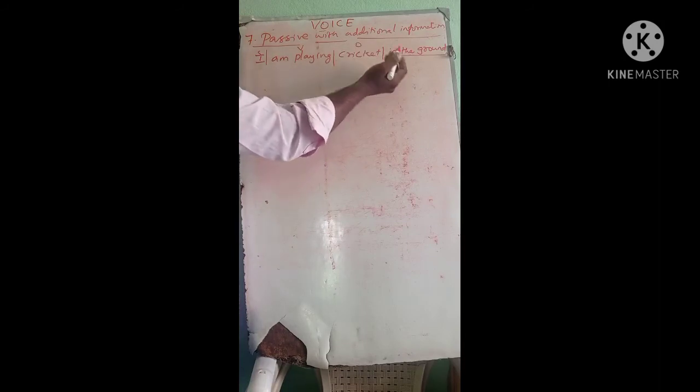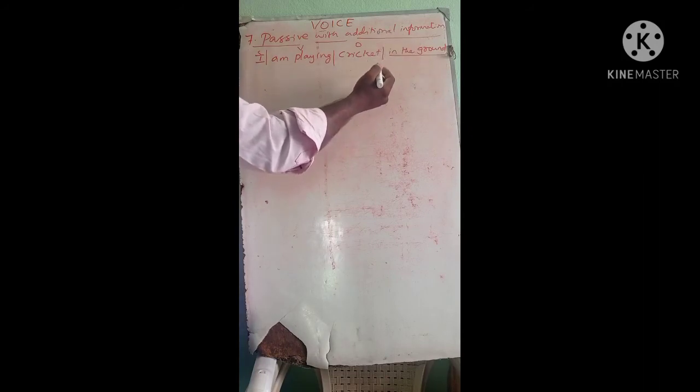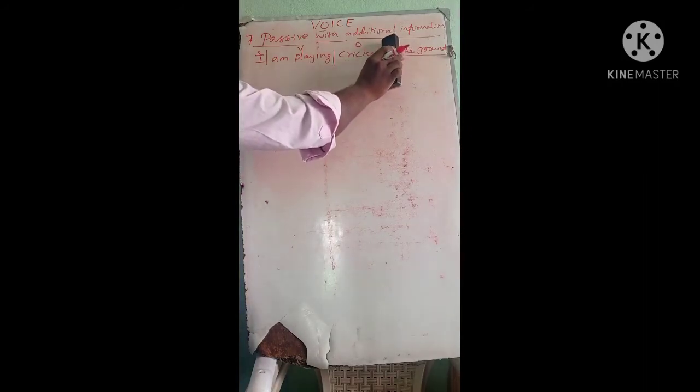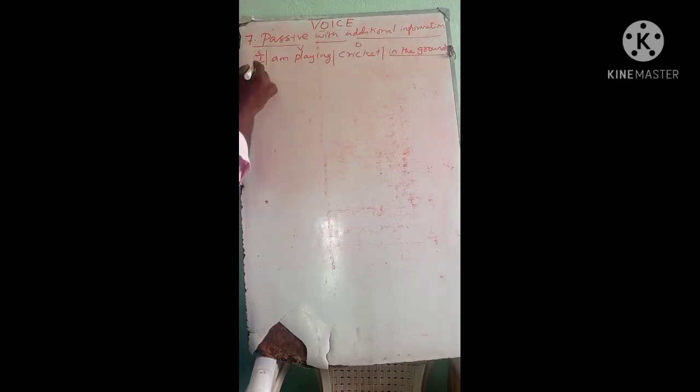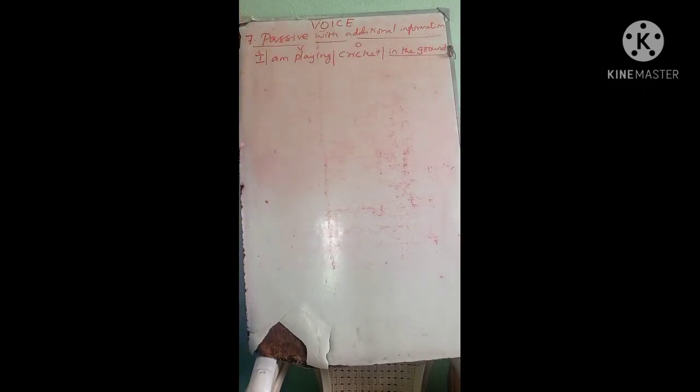So after the object, if we have additional information, you can remove it. If you remove this additional information, what do you have? I am playing cricket. That is the main clause. If you remove the additional information, the meaning of the main clause will not be disturbed. I am playing cricket, yes, it's an ordinary statement.